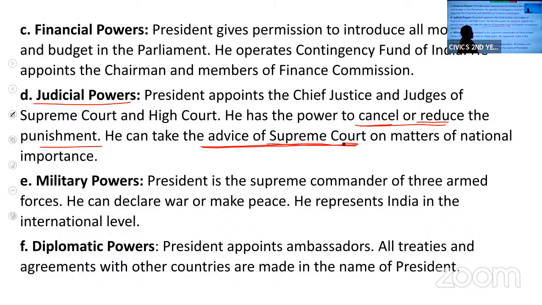Following that advice is the president's choice. It is not compulsory that the president should follow that advice, but it is compulsory on the part of the Supreme Court to give the advice. Following it or not is the president's wish.